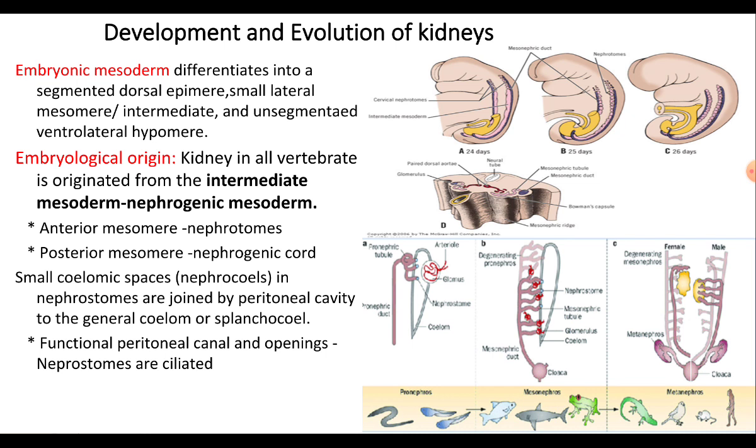The third type is present in birds and mammals, where there is a complex tubule and the presence of the loop of Henle, which results in the absorption of much of the water, and the final product is relatively concentrated, called urine.